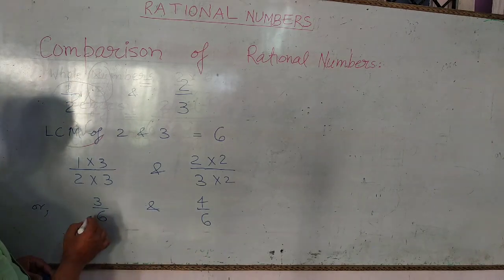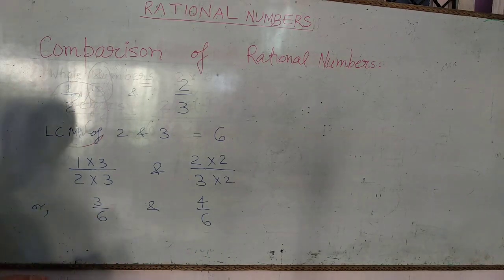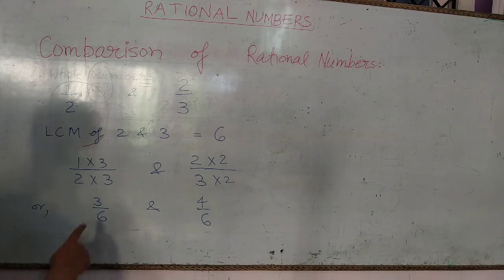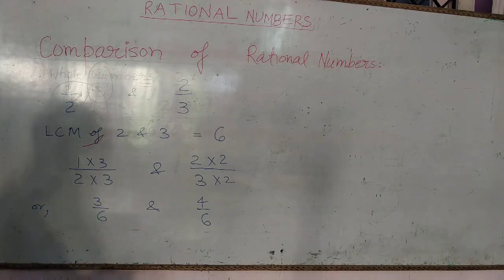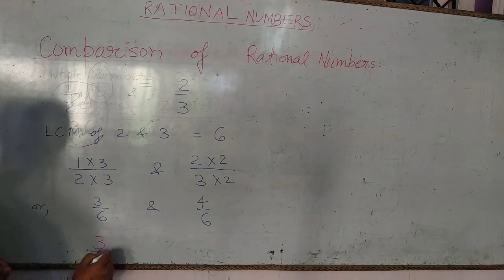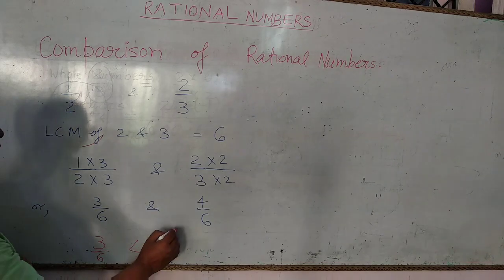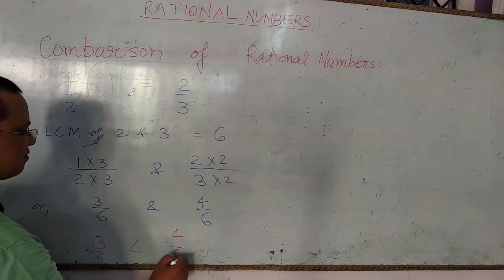Now the denominators of both numbers are 6, so we can compare these two numbers, 3 upon 6 and 4 upon 6. Here 3 upon 6 is less than 4 upon 6.